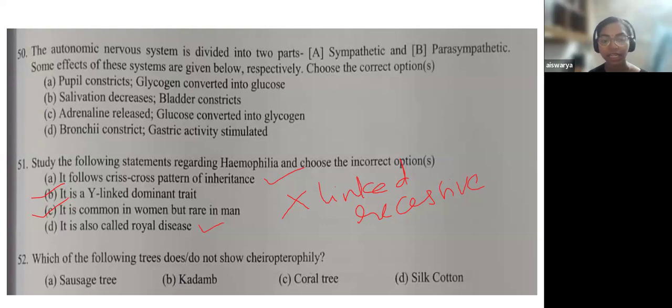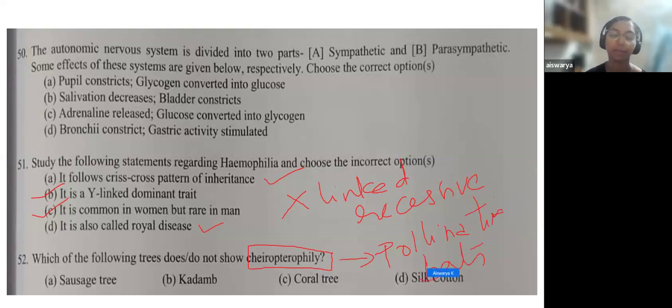Now, the very last question, that is the 52nd question. Which of the following trees does or do not show Chiropterophyly? Chiropterophyly is pollination with the help of bats.